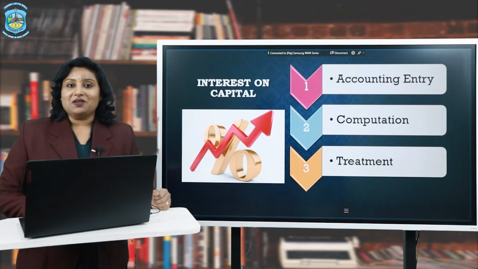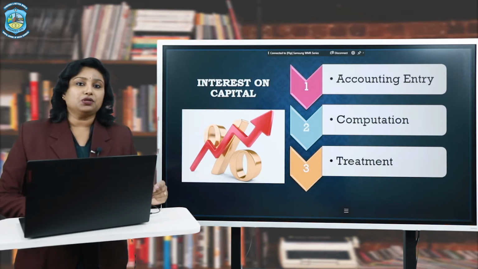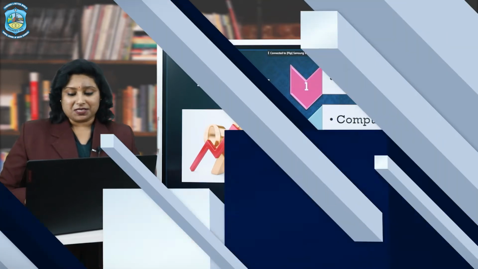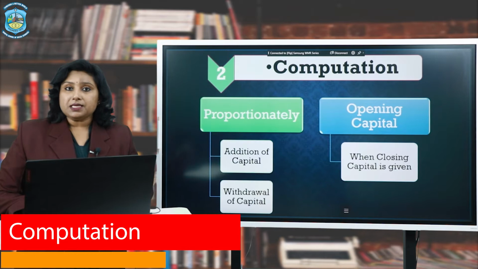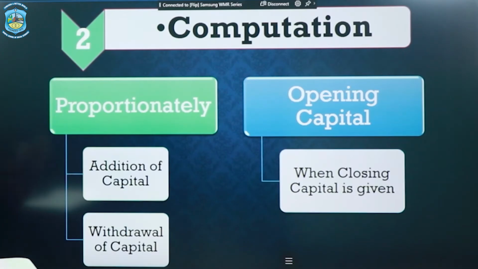My dear students, we have to keep certain important things in mind while computing interest on capital. So let us understand how to compute it. For the computation of interest on capital, two things are to be kept in mind. Number one, it is to be calculated proportionately. What does it mean?